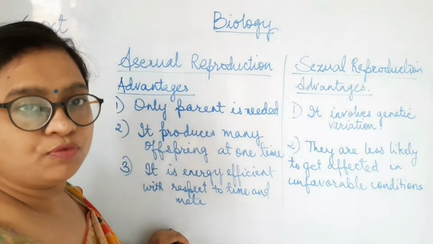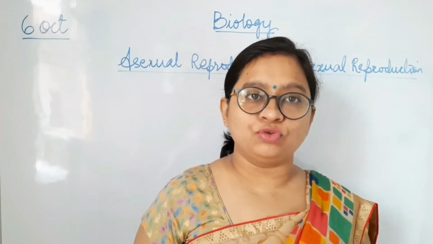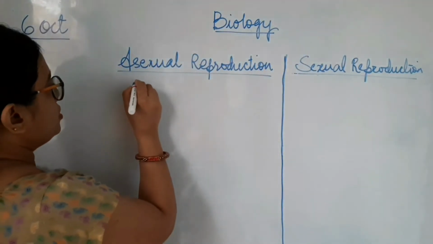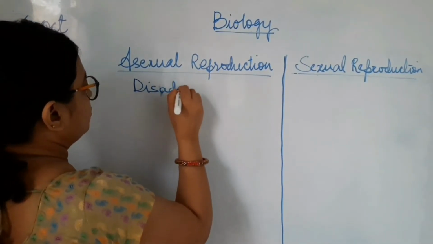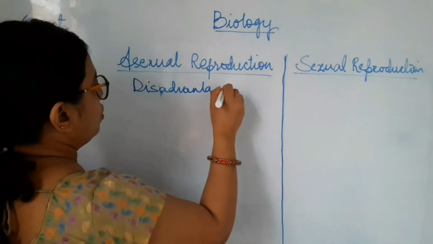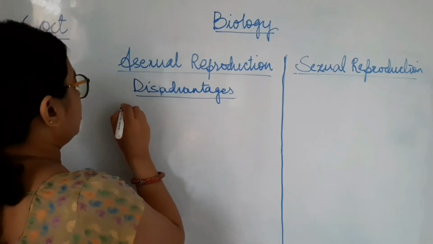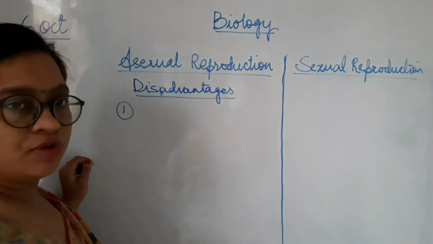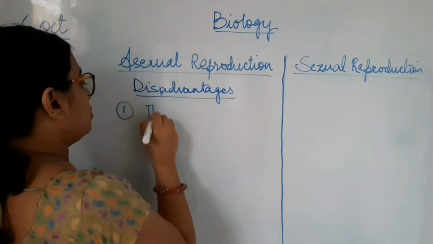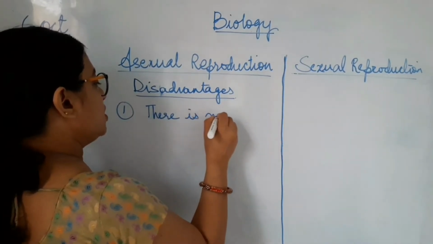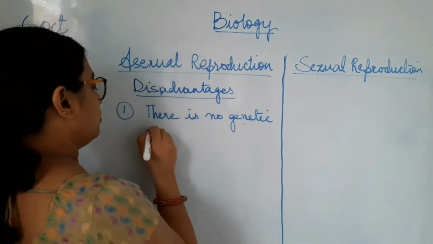Let's see the disadvantages of both modes of reproduction. So I'm going to start again with the asexual mode of reproduction. You have to note down all these points in your notebook. So the first point in the asexual mode of reproduction is that there is no genetic variation.